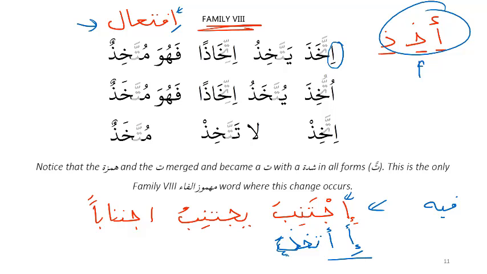Now in this case, when you have hamza with a kasra followed by another hamza and a kha, what the Arabs decided, based on the rules we've just talked about, it would be itakhaza, but that doesn't sound very good. So what the Arabs decided to do here, and we just need to learn it and take it as a given, is use ta with a shadda. So this becomes ittakhaza, yattakhizu, ittikhazan, fahuwa muttakhiz. So that's what's happening here.